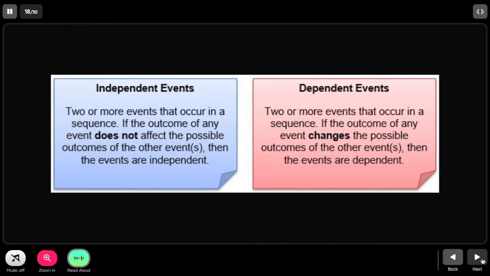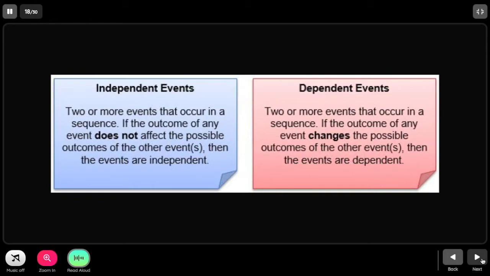Looking at the definition of independent events and dependent events, when we say independent events, two or more events that occur in a sequence, remember it's a sequence, therefore there is an order, one event at a time. If the outcome of any event does not affect the possible outcome of the other events, then the events are independent.